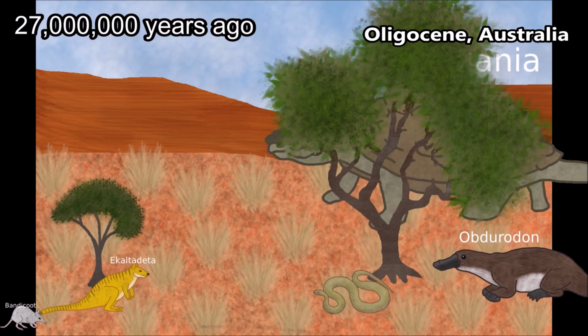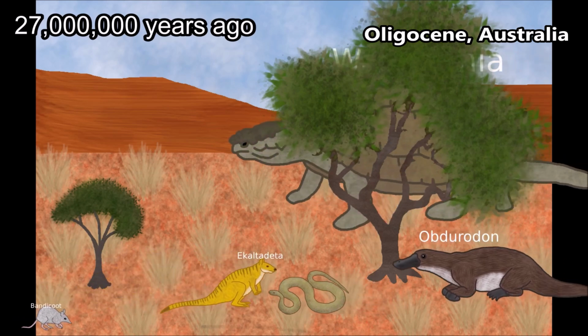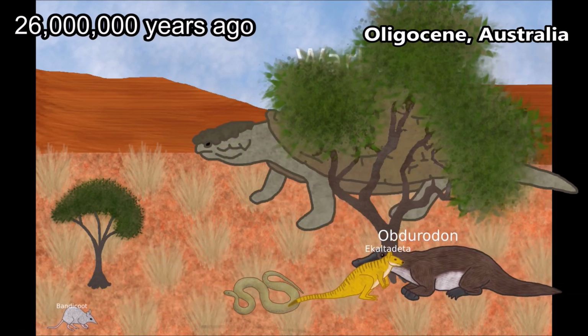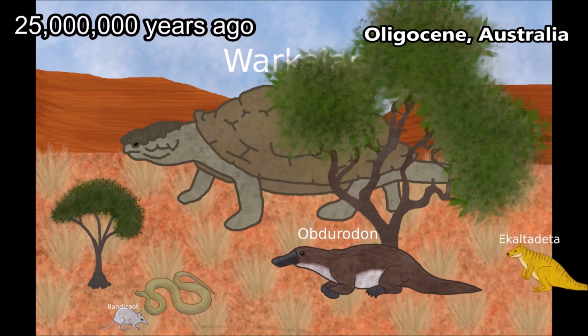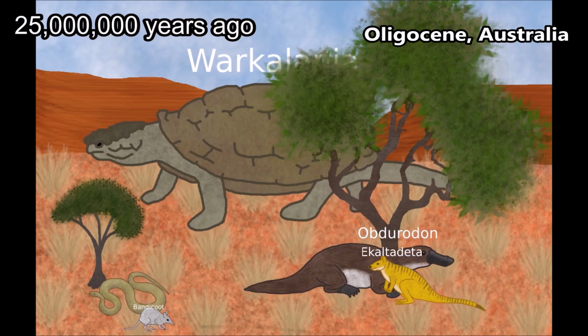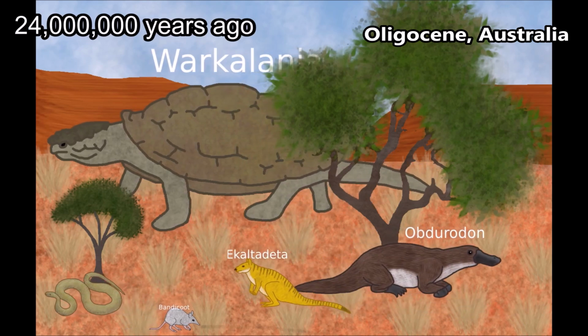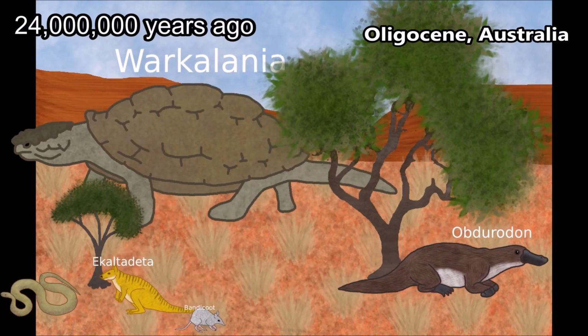During the Oligocene, Australia finished completely separating from Antarctica. Now isolated from all other continents, the animals of Australia took a unique evolutionary path. Marsupials are rare outside Australia, and monotremes, mammals that lay eggs, can only be found in Australia.